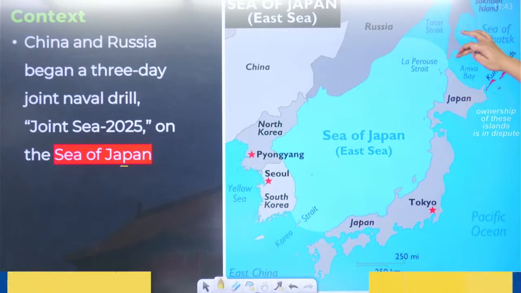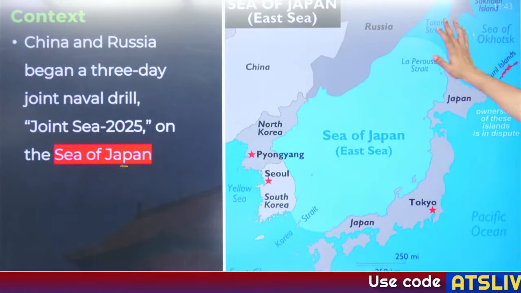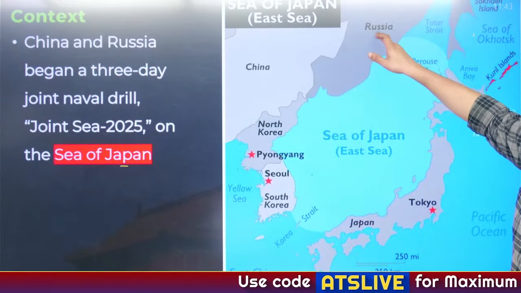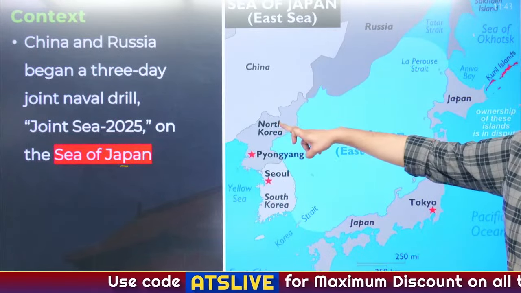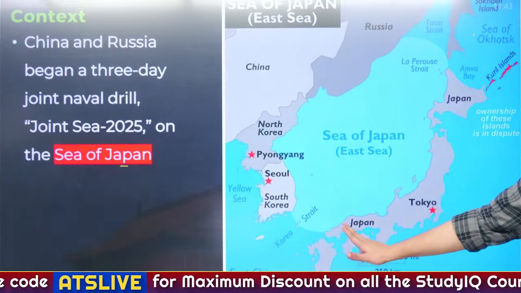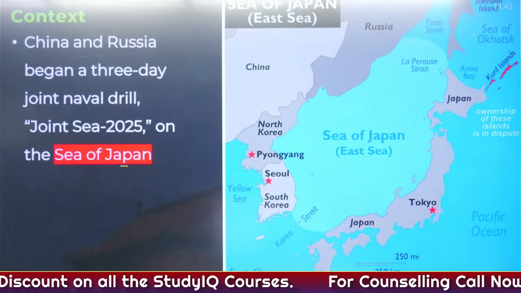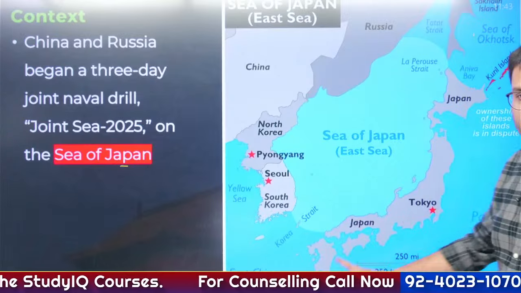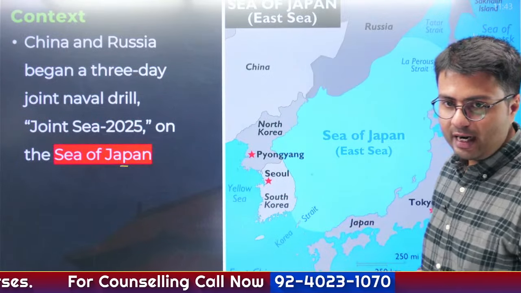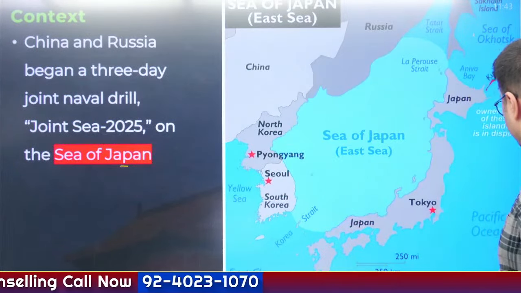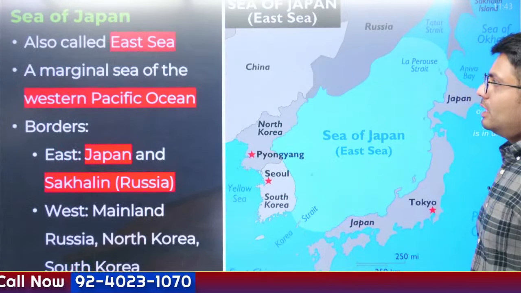Which is this part of Russia? Can anyone let me know? We'll discuss it, no need to worry. Towards its west it's Russia, North Korea, South Korea. Towards its south, there is Japan. That is the mainland of Japan where Tokyo is situated. So this is Hokkaido, this is Honshu, and this is another island which I am forgetting. Now this is also called as East Sea. It is a marginal sea on the western part of Pacific Ocean.